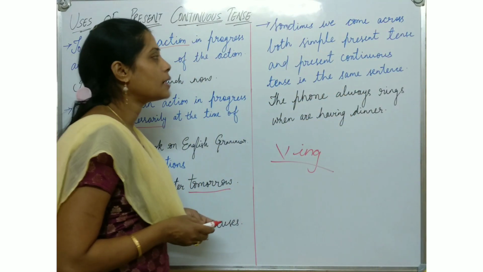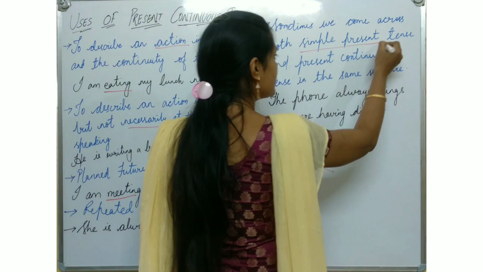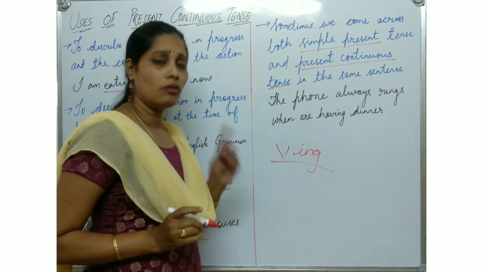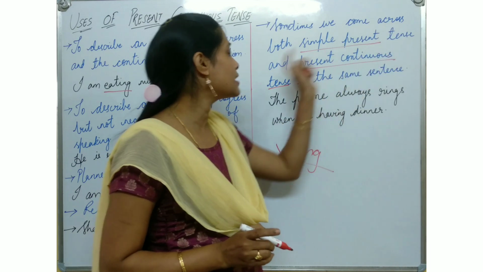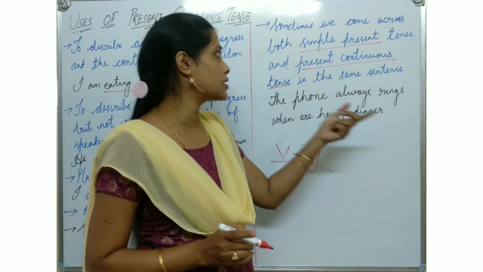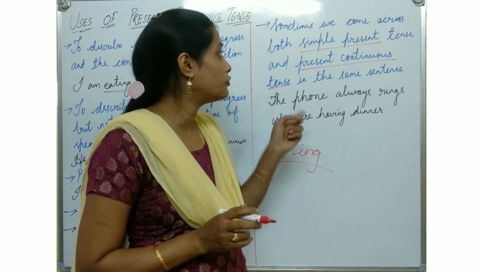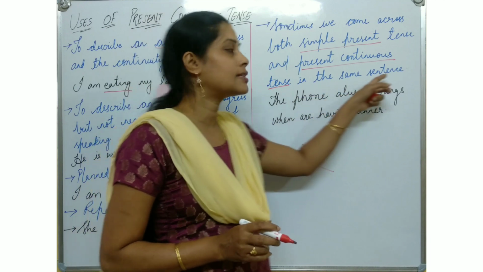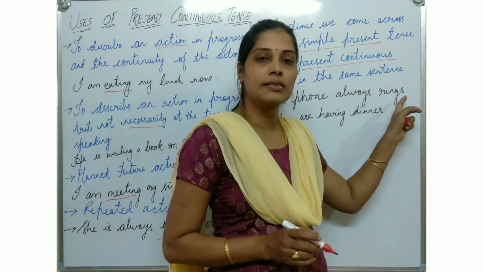Next point, sometimes we come across both simple present tense and present continuous tense, two things at once. Simple present tense, in the sense of the present infinitive which I told you before, and at the same time present continuous tense in the same sentence. The phone always rings.